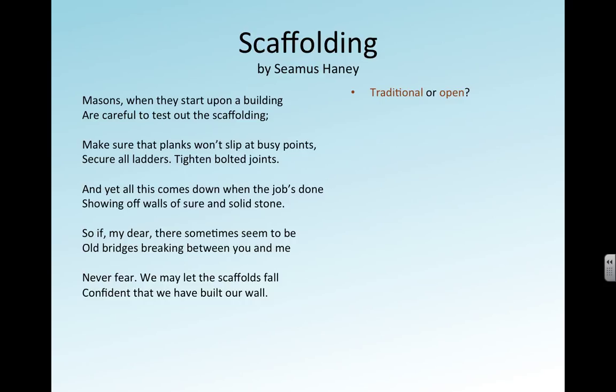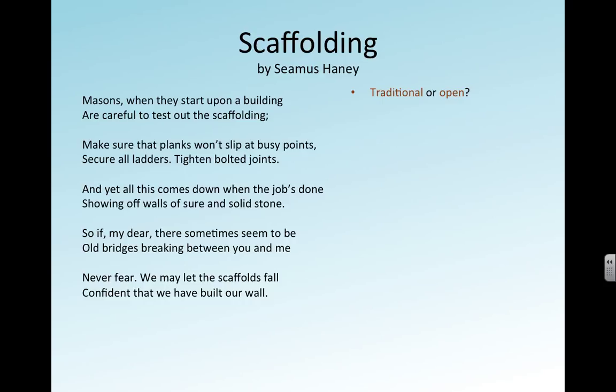To mark the rhyme, I would mark a capital A to begin with, building. Scaffolding kind of rhymes with it, so I would say that does rhyme, but you can't call it a perfect rhyme. I've been calling it a close rhyme, but the technical term is slant rhyme. So the first stanza is AA.